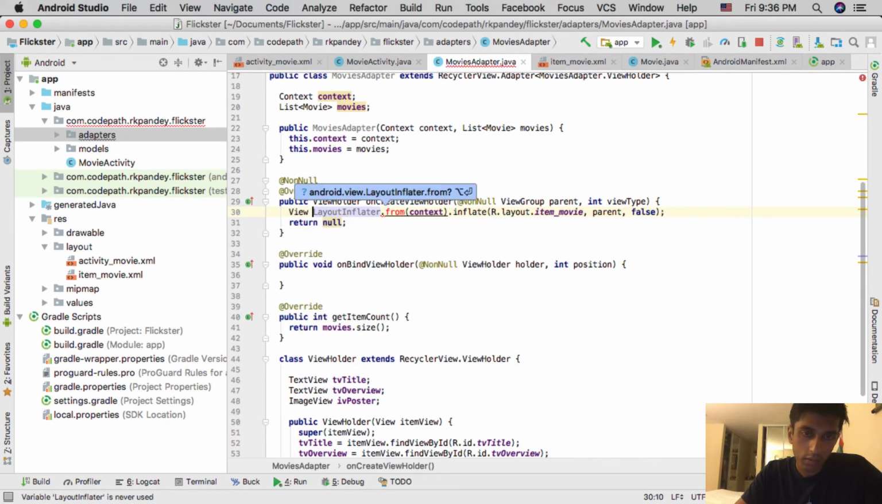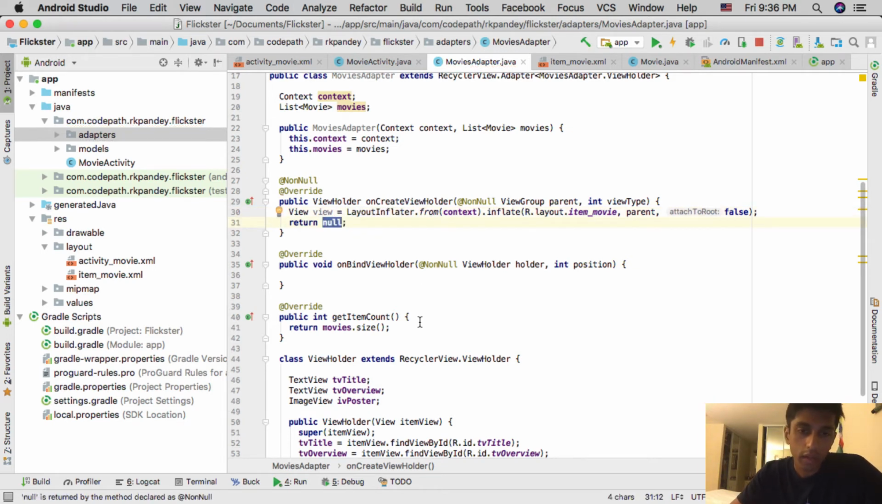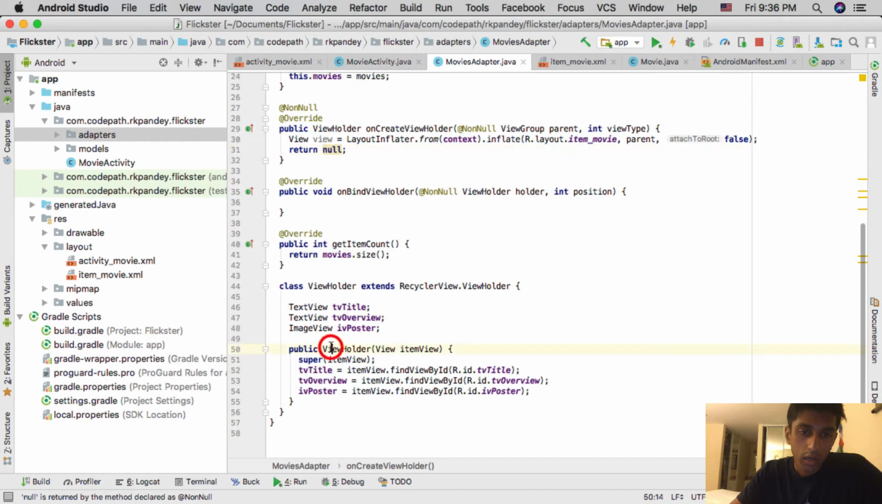So the result of this is a view. So let's say view is equal to that. And then the return value is we're going to create a new view holder with that particular view. So we're going to call this constructor, and that'll be the return value of onCreateViewHolder. So we'll say return new ViewHolder(view).